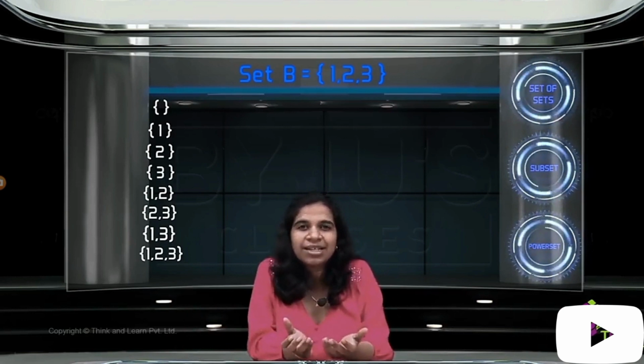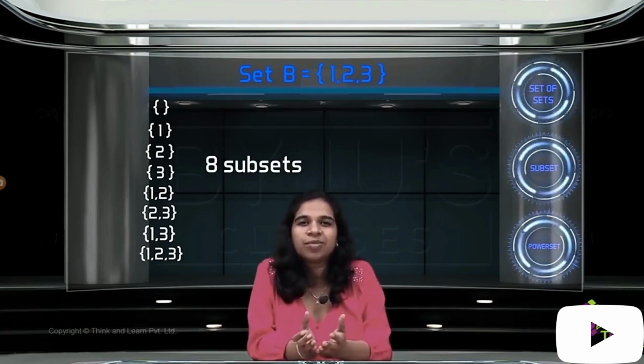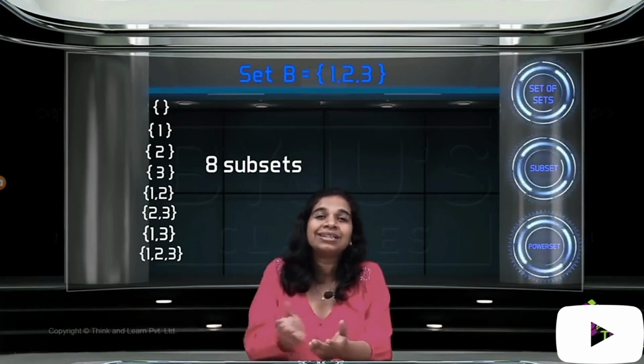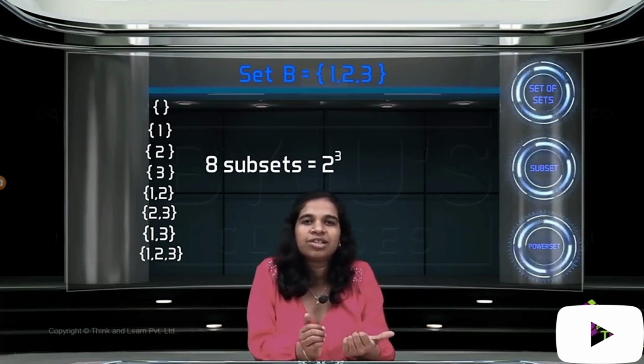Now how many elements did you get? How many sets did you get basically? 8. Right? There are 8 possible subsets. So your power set will have 8 elements, each of which is one of these subsets. 8 is nothing but 2 raised to 3. You got the same thing again, right?